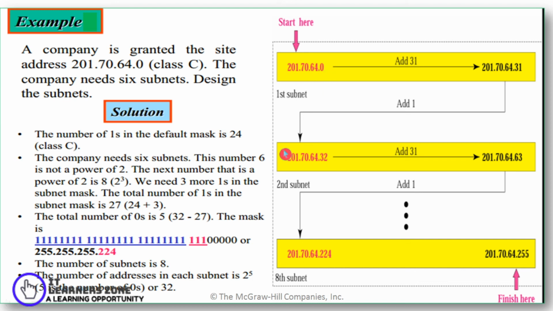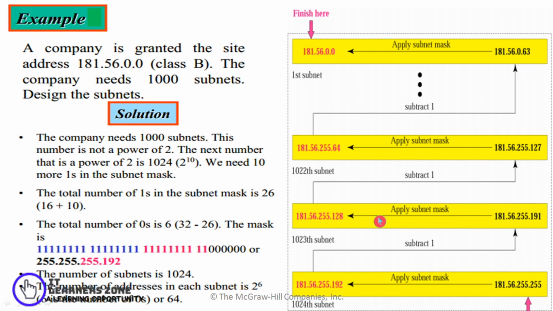The address ranges from the initial address 200.170.64.0, and as you can see here 2 raised to 5 will give me 32. So the incremented value, or block of addresses, would be 32. So 0 to 31, then the next would be 32 to 63. The next subnet would be calculated from 64, and it goes on, and the last, 8th subnet would have the value from 224 to 255.